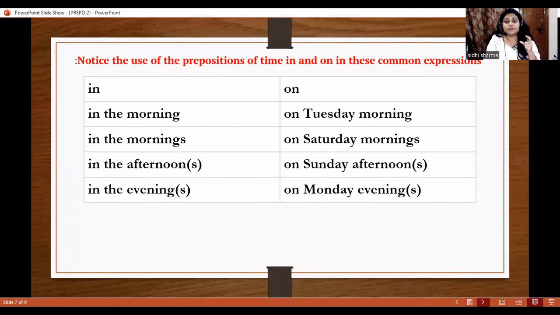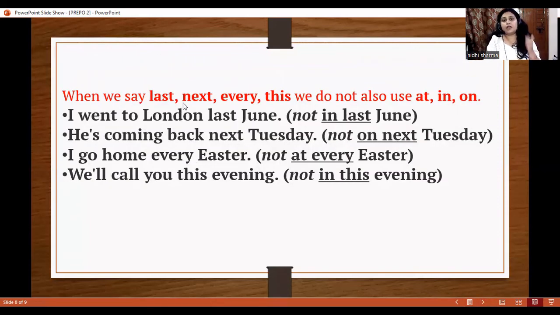Let's move further. When we say last, next, every, this, we do not use at, in, on. If we use these words, we do not use at, in, on. Examples: I went to London last June, not in last June.